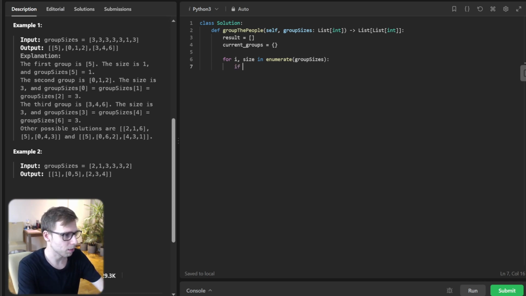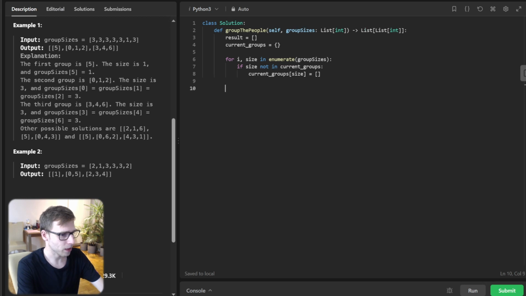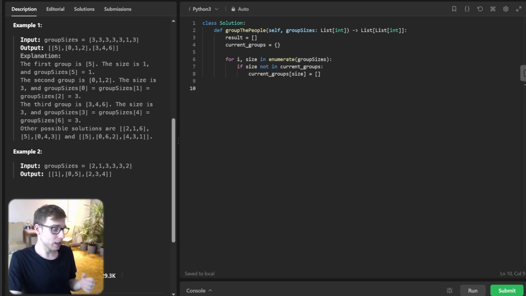So let's implement it. If size not in current group, then current group of size will be an empty list. Next we will append the current index i to the current group's size list. And here comes the interesting part. If the length of the group reaches the specific size, we append it to the result and reset the group in current group.